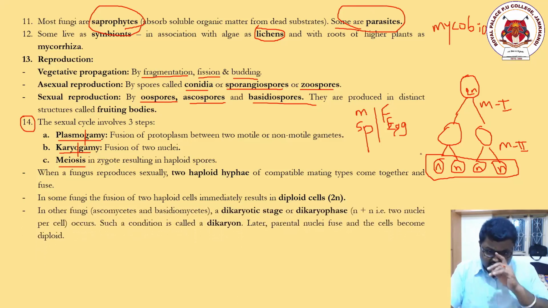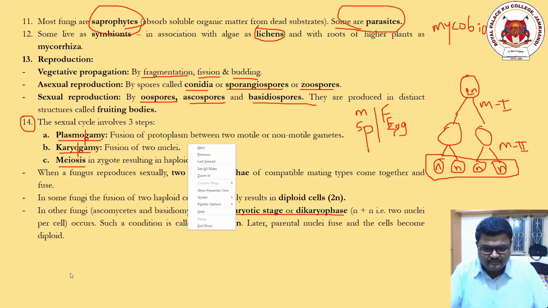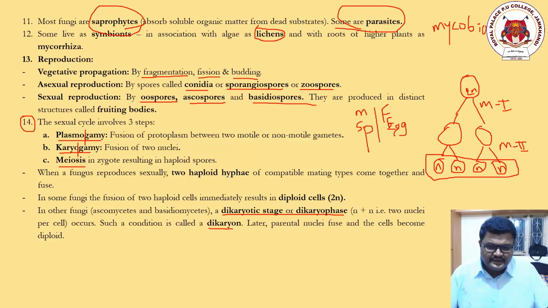Now, there are some conditions in other fungi, Ascomycetes and Basidiomycetes. A dikaryotic stage or dikaryophase happens, that is n+1, where 2 nuclei per cell occur. Such a condition is called dikaryon. What is the meaning of di?